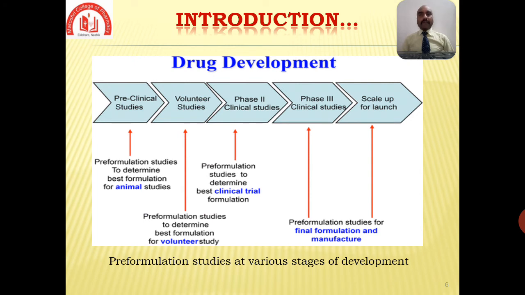Furthermore, a number of characteristics measured in pre-formulation studies can be used to predict the stability of the formulation during manufacturing, as well as transportation and storage, so as to determine the shelf life, we can say the expiry of the marketed product.